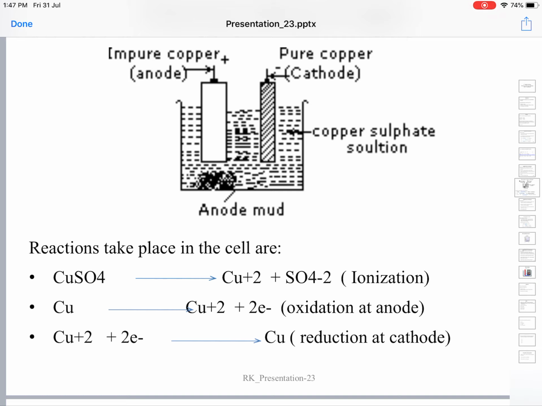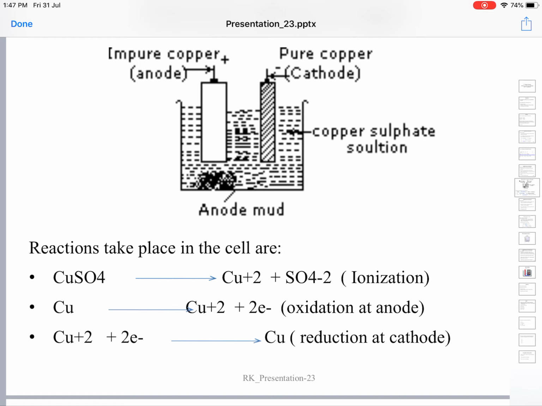We have seen it's impure, right? So the impurity is present in the anode. Since copper is moving from anode to the cathode, after running the process for some time, the thickness of the anode will decrease and the thickness of the copper cathode will increase because of deposition of copper, the transfer of copper from anode to cathode.